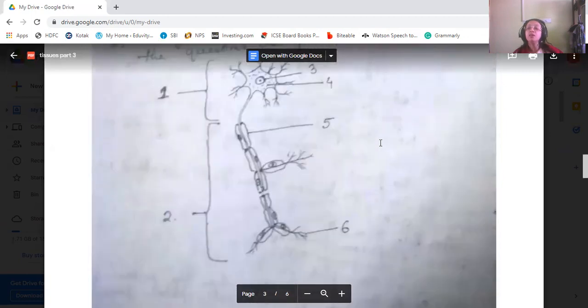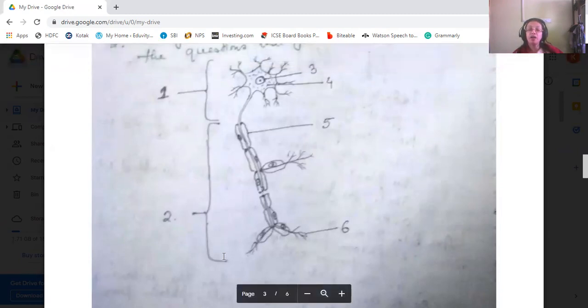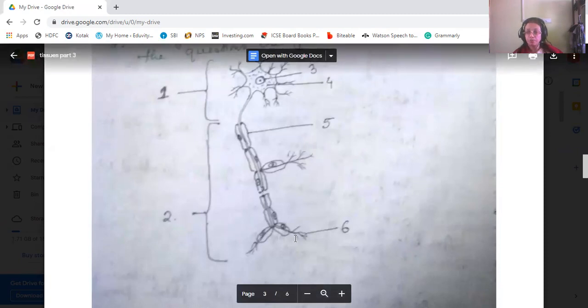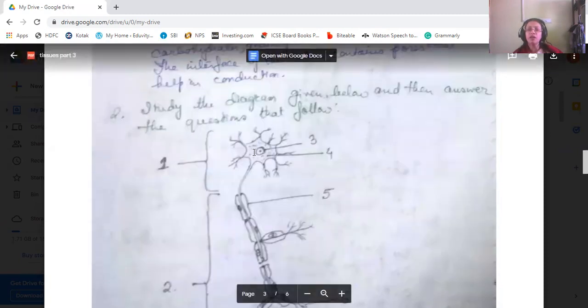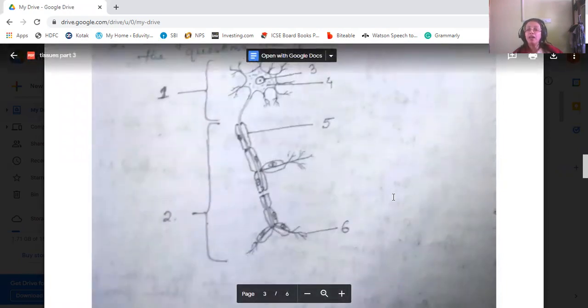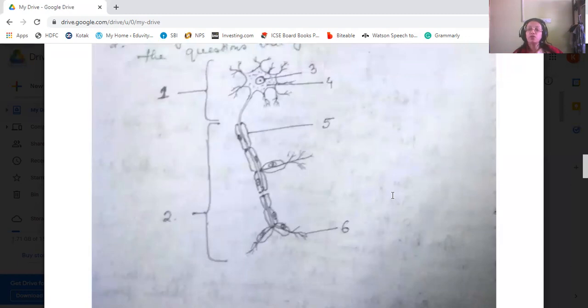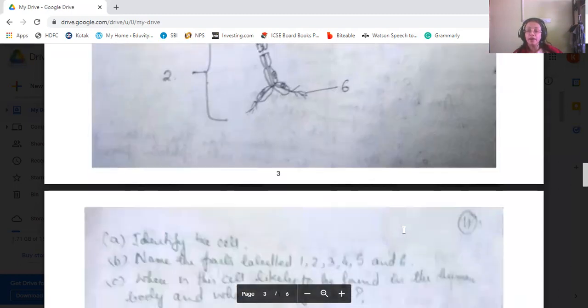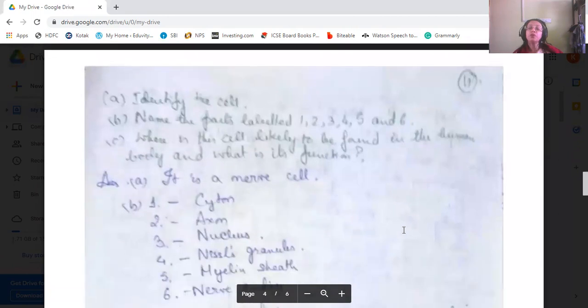This is a nerve cell, and the part above this one is the cyton, that is the cell body, and the second part is the axon. The third one is the nucleus, fourth is the Nissl granules, fifth is the myelin sheath on the axon, and sixth is the nerve endings. So first we need to identify the cell. It's a nerve cell. Labeling the parts.